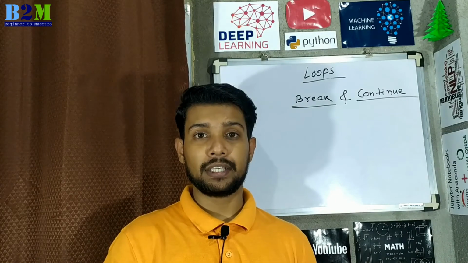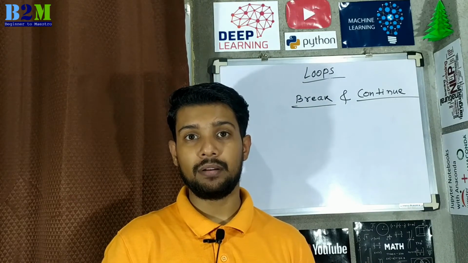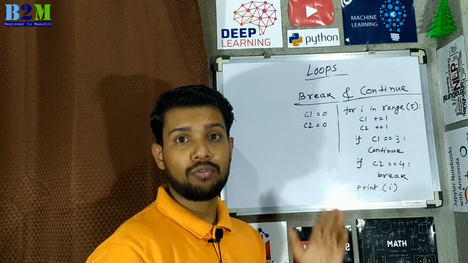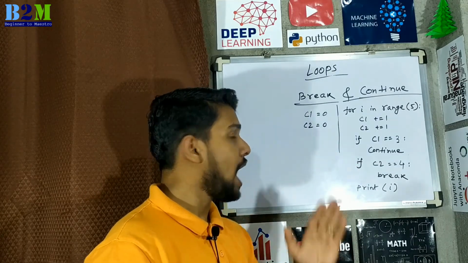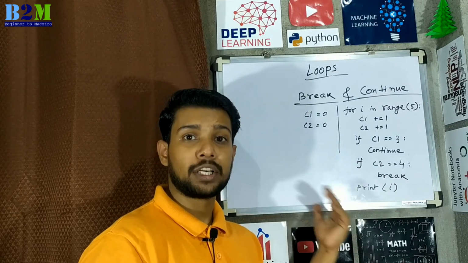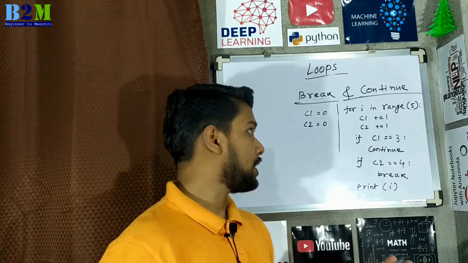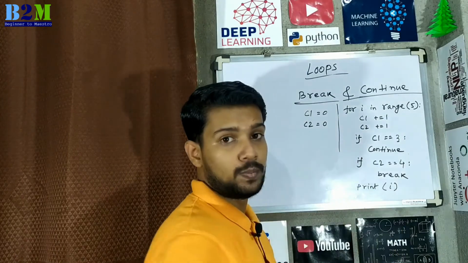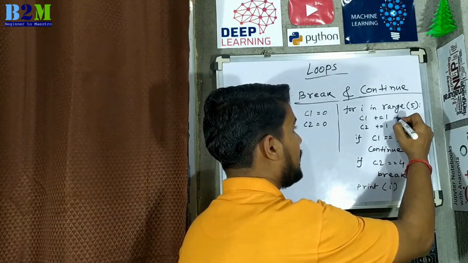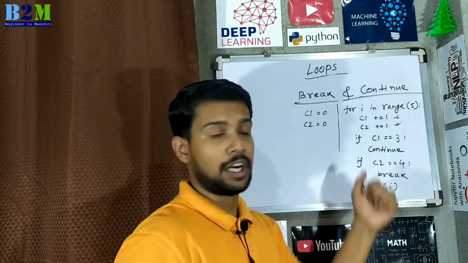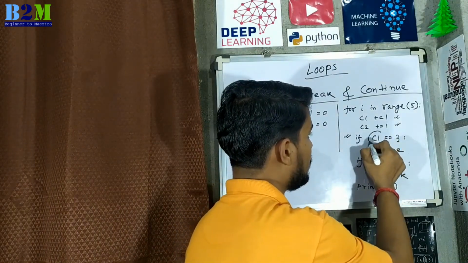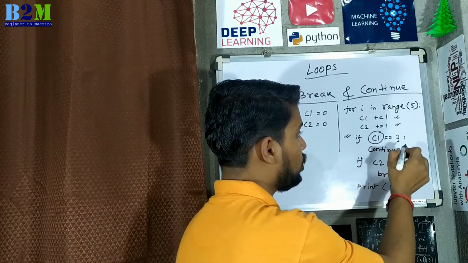Now I will explain break and continue statements using a single example. For example, we are considering two different variables, C1 and C2. We are assigning 0 value to each of the variables before the start of the loop. Once the for loop is started, every iteration these two variables are updated by one value, which is indicated by this statement. Now it checks whether condition 1, C1 equal to 3, holds or not.